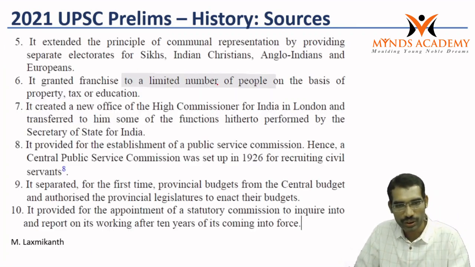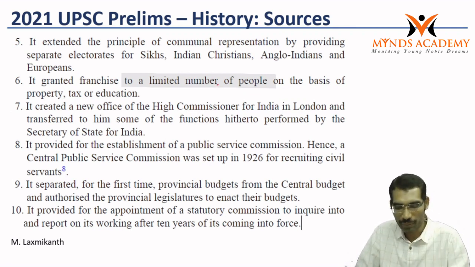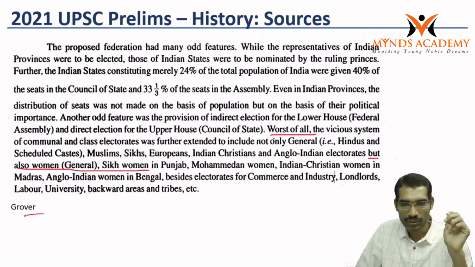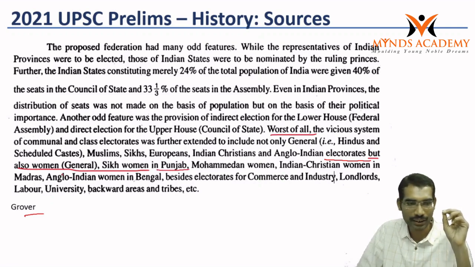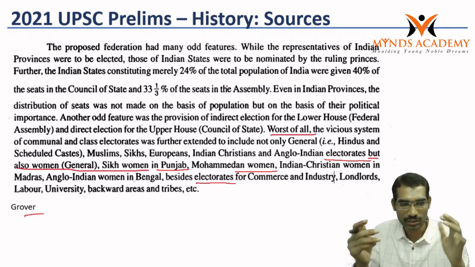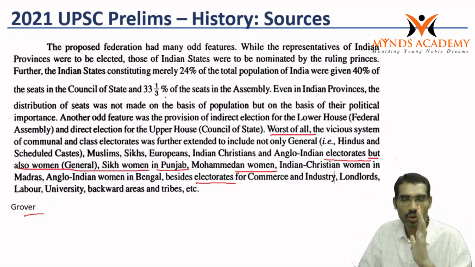Even for the students who read other history books, for example, history optional students will read a book called Grover. The Grover book gives this line, like, worst of all, this electorate, but also women in Punjab, Sikh women in Punjab, general category women, Mohammedan women were also given communal representation. So there is a specific paragraph in Grover.